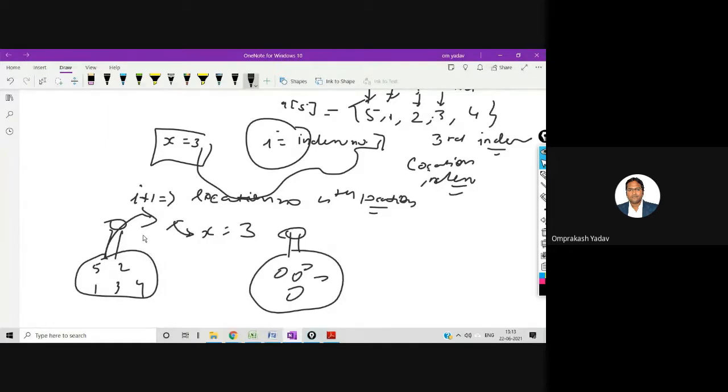Till how long will I do this? From the first element till the end of the array, I'll go on searching. I'll pick one element from the bag and compare it with that particular x element. If the element is present, I'll tell the location. I'll record the i value.